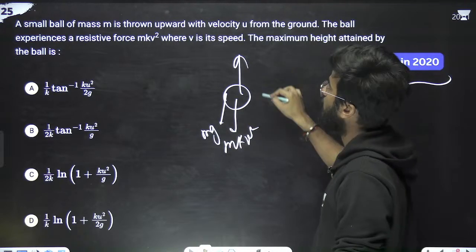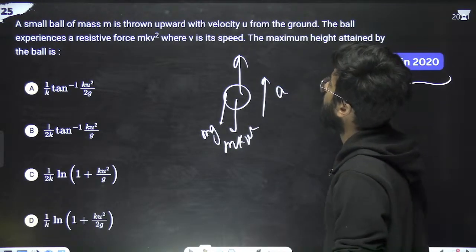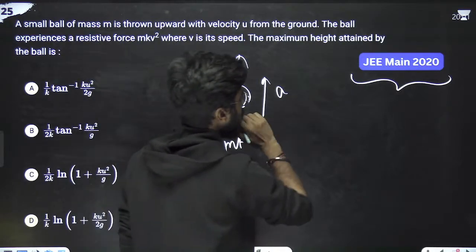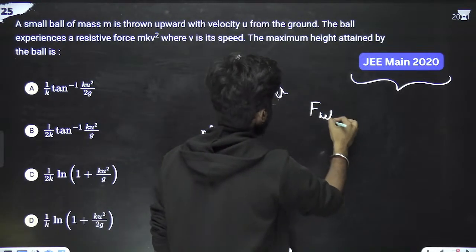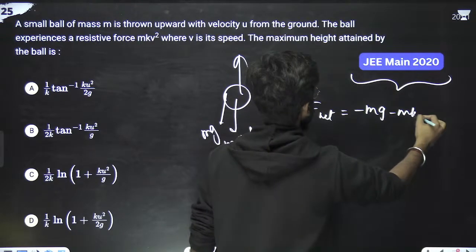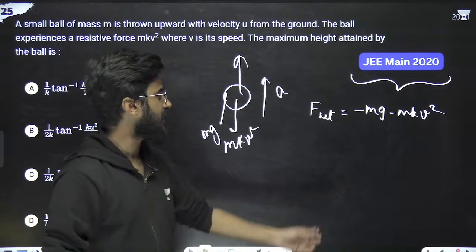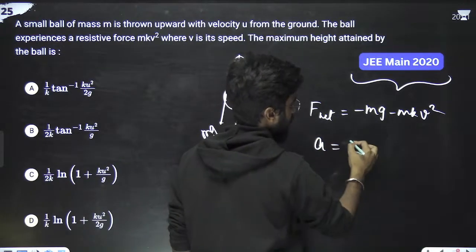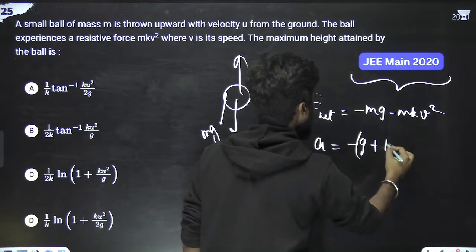The ball is going upward with acceleration, suppose a. We have to calculate the maximum height it can attain. So we can write the equation on this. F net is minus mg minus m k v square. F net is mass into acceleration, so acceleration is, mass got cancelled, minus g plus k v square.